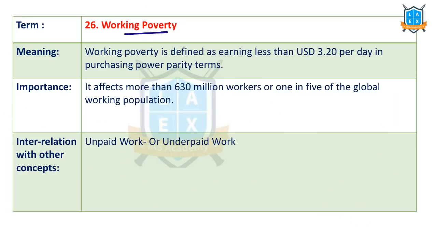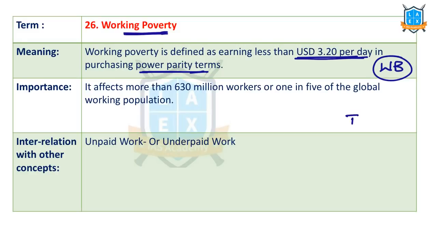The next term is working poverty. What is this? Working poverty is earning less than $3.2 per day in purchasing power parity terms. That is considered working poverty. The World Bank defined it this way.